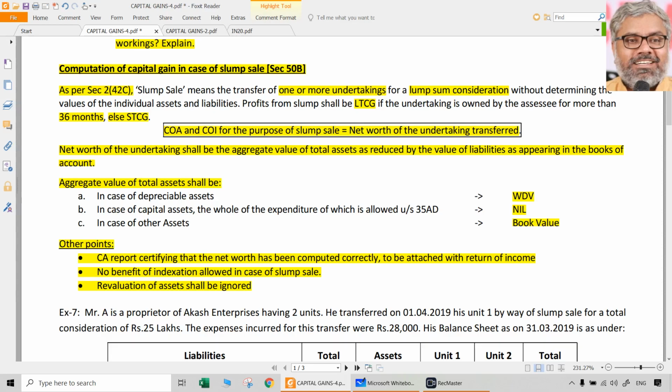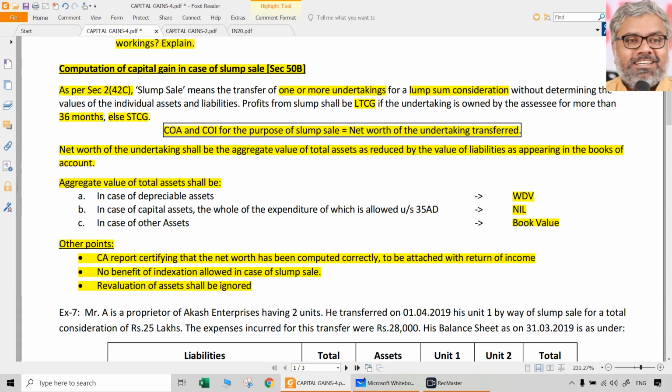So, to repeat in one sentence: if indexation is there, the asset is a long-term capital asset for sure. However, vice versa is not true. If there is no indexation, that does not mean the asset is not a long-term capital asset. It could still be a long-term capital asset, but with no indexation.